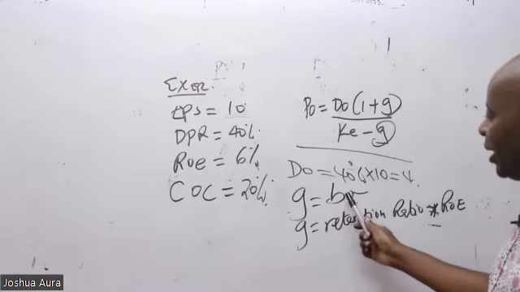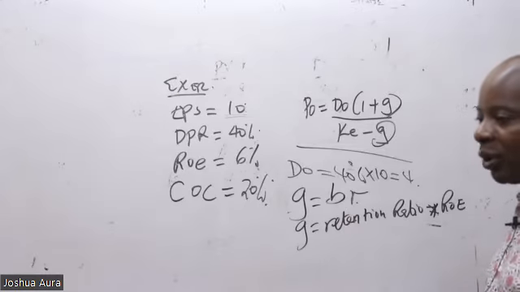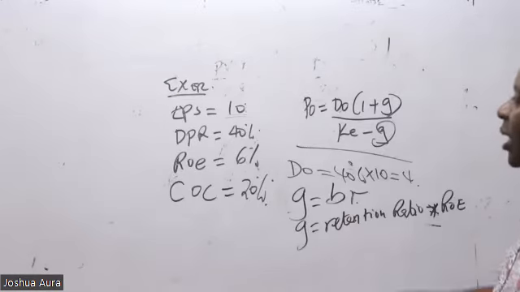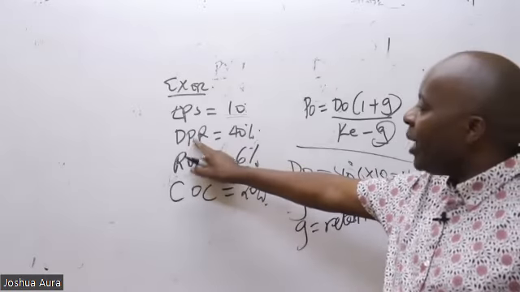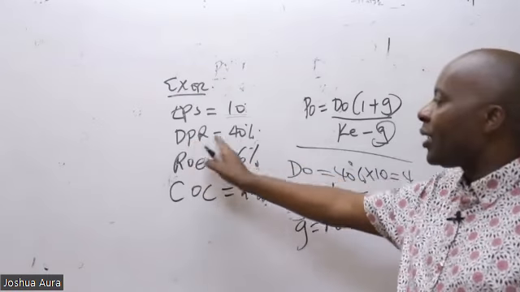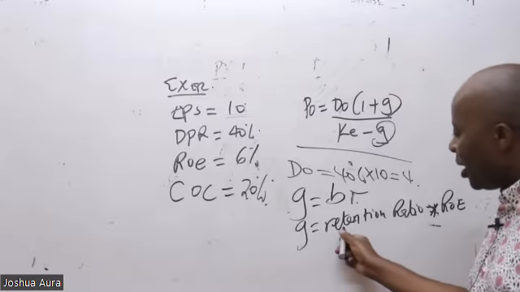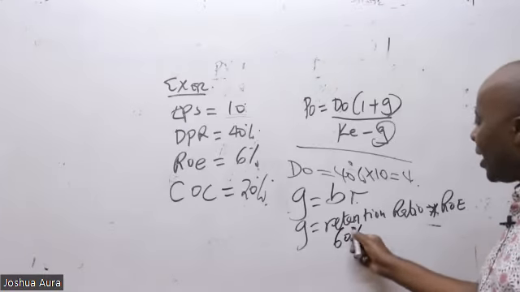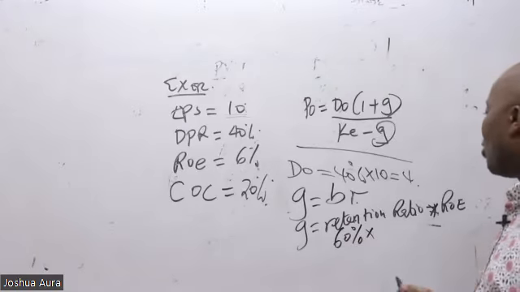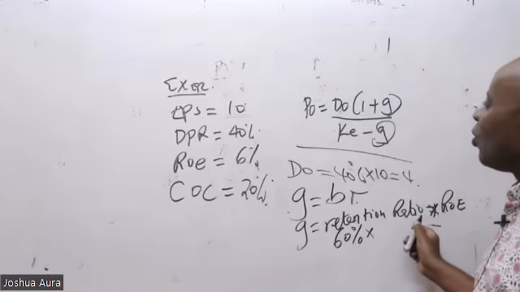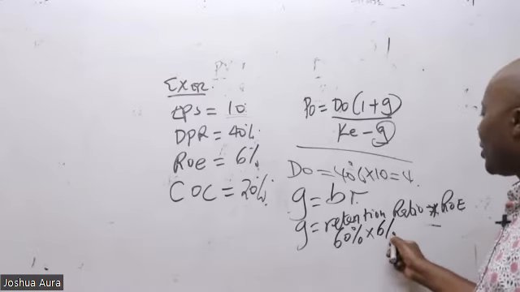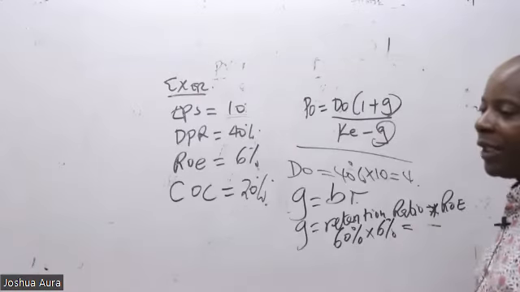What about the b? b is the retention ratio. How much are you able to retain? So if you are paying dividends of 40%, then you're retaining 60%. So g here will be 60% of return on equity, which is 6%. So could you kindly give me the answer?